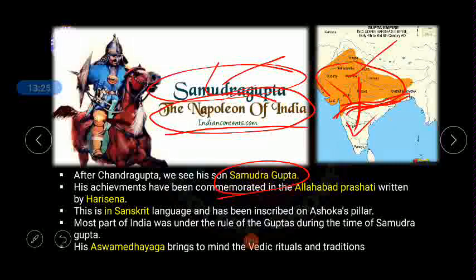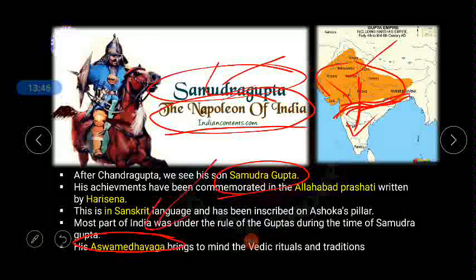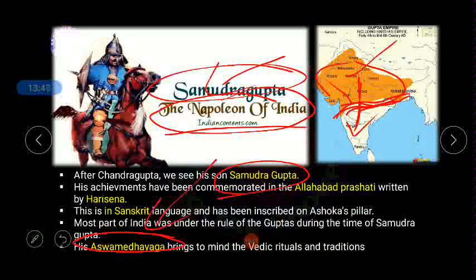And apart from that, he is recognized for another reason, his Ashwamedha Yaga. It brings to mind the Vedic culture and tradition. So the Ashwamedha Yaga was practiced by Samudragupta in India. And if you don't know the meaning of Ashwamedha Yaga, you can ask me the question in our WhatsApp group so that I can reply.